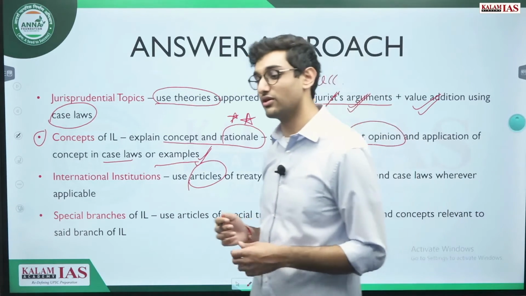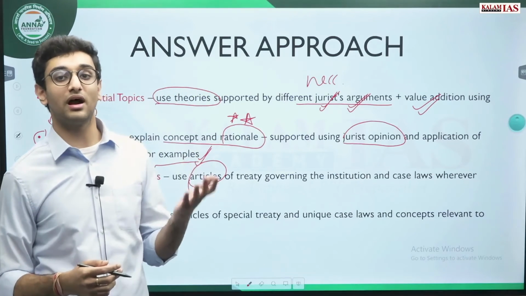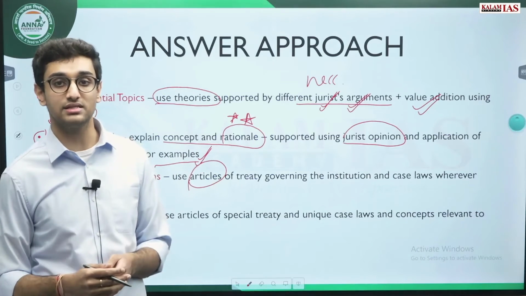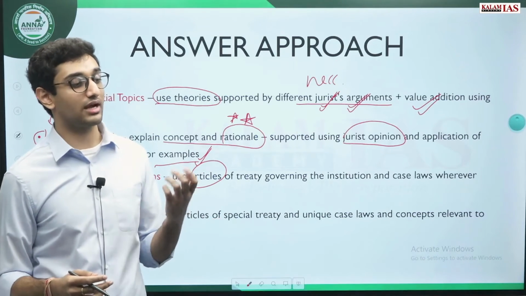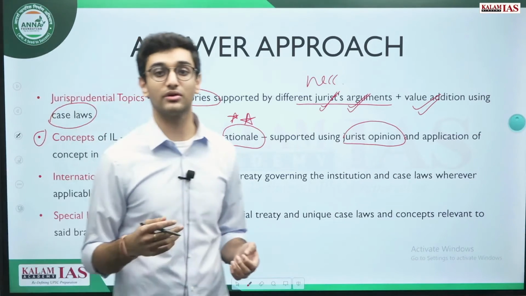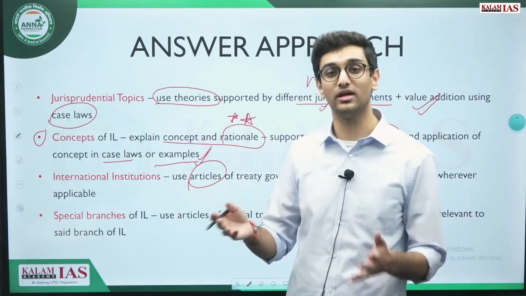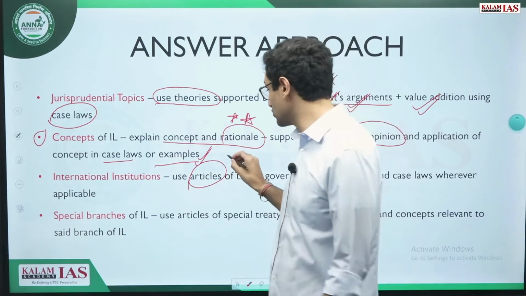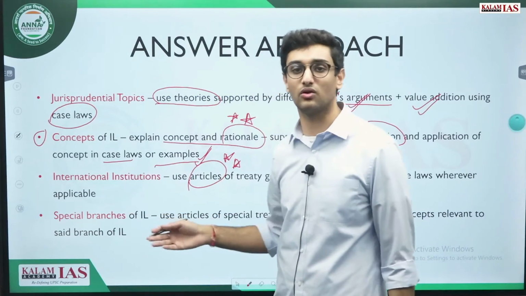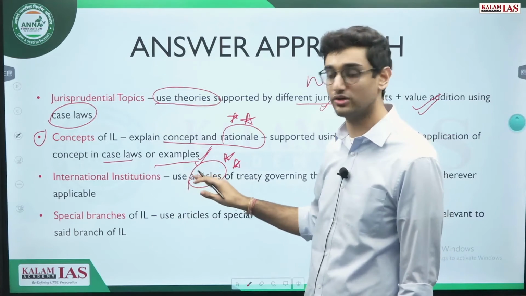For instance, if a question comes on the United Nations Security Council, then mentioning that which part of the UN Charter deals with it, which articles give what powers to the UNSC, which article gives it the power to deploy peacekeeping forces, which article gives it the power to recommend various modes of settling disputes between warring parties. Use of articles in all cases is extremely important, not only in UN, also in WTO or any other organization that is formed by a treaty.